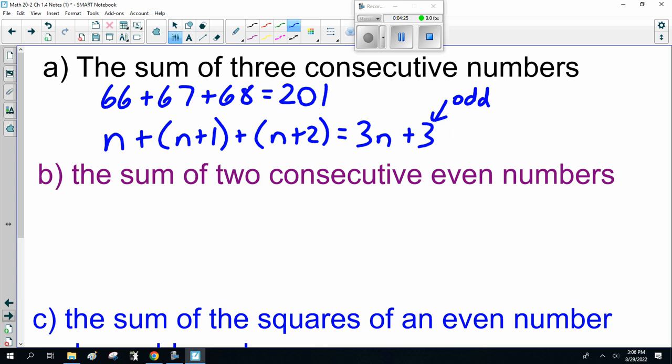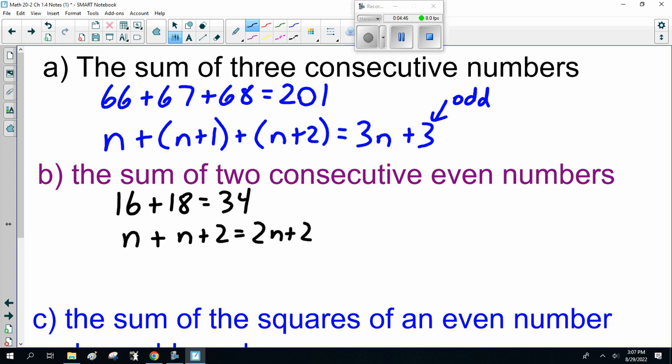So, the sum of 2 consecutive even numbers. So that would be 16 plus 18, which is 34. So that's n plus 2. That's 2n plus 2, which is even, because it's divisible by 2. It's going to be always even.